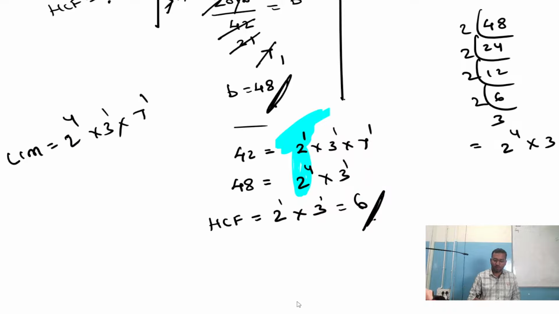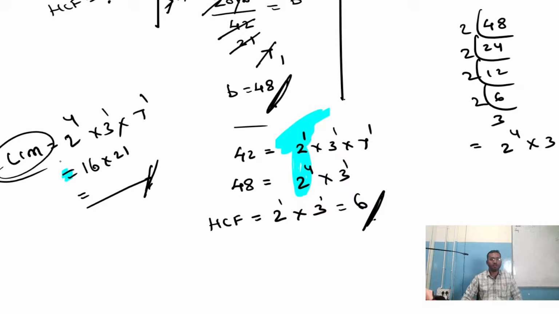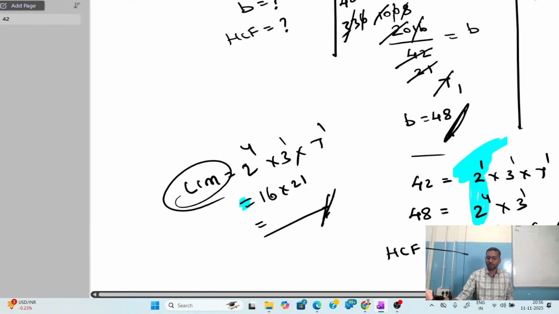That's it. So 2 power 4, if you multiply, that is 2 multiplied 4 times, which is 16. Then 3 sevens are 21. If you multiply these values, you are going to get the LCM. So this is how we are supposed to find the LCM. This is a single method which shows you how to find both HCF and LCM. Understood? Is the concept clear, guys? Any doubts? Okay, now let me continue with the next problem.